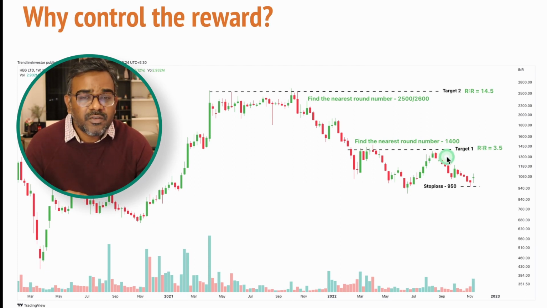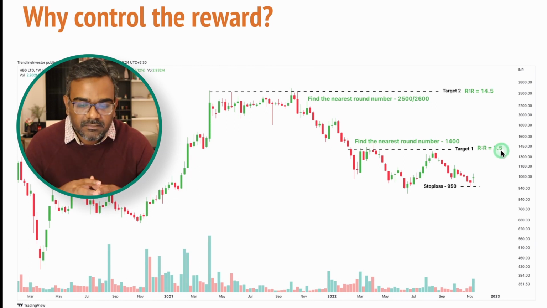So unless the stock reaches there, you can ride the trend, or even hold on until the stock reaches this point. So find the nearest resistance on the weekly charts on the left hand side. This is the left hand side of the price, and then you find the nearest round number. Now in this case, the zone here is 1400. Now with the entry price of 1055, with a stop loss of 950, if your target is going to be 1400, then you're going to take 3.5 times the risk reward. Right now, that's an excellent risk reward in terms of trading or investing.